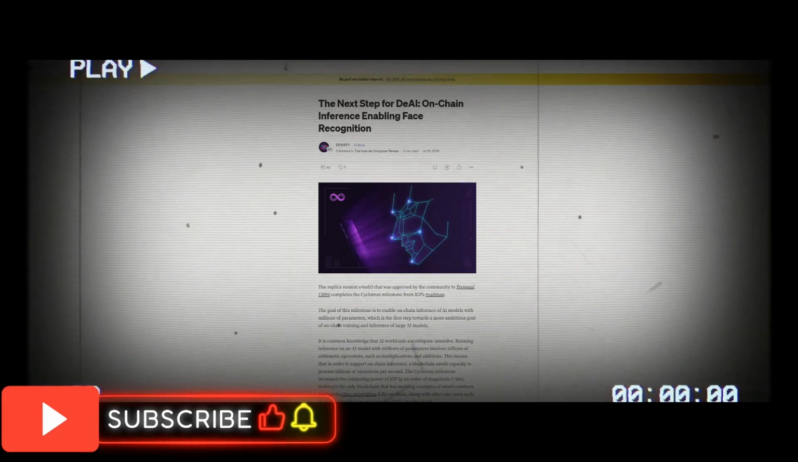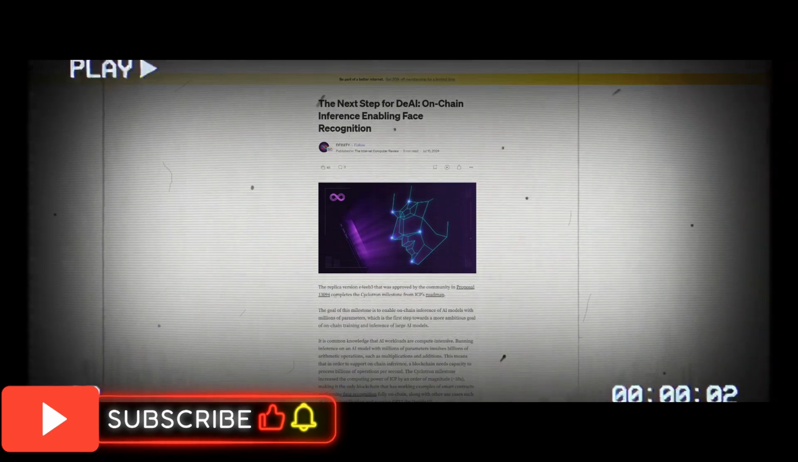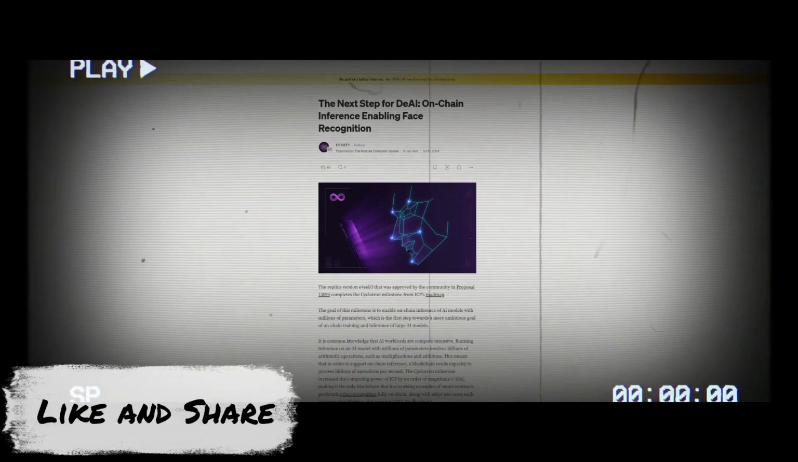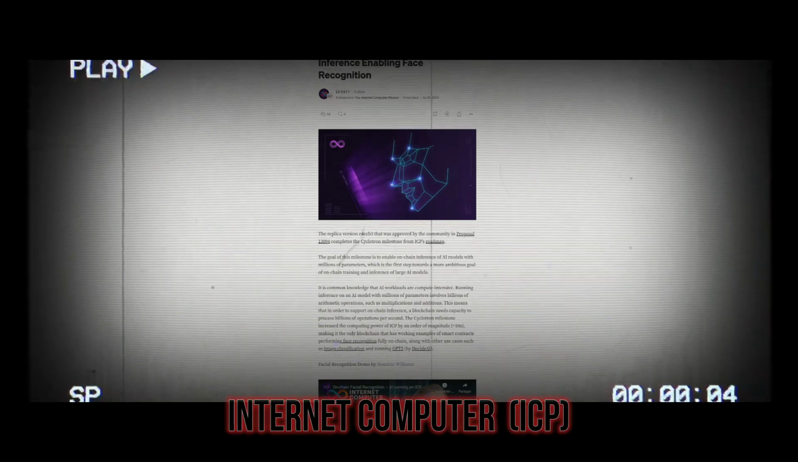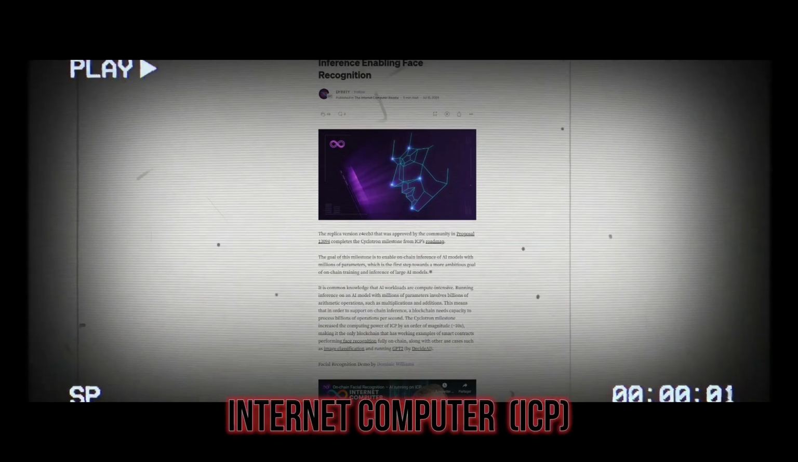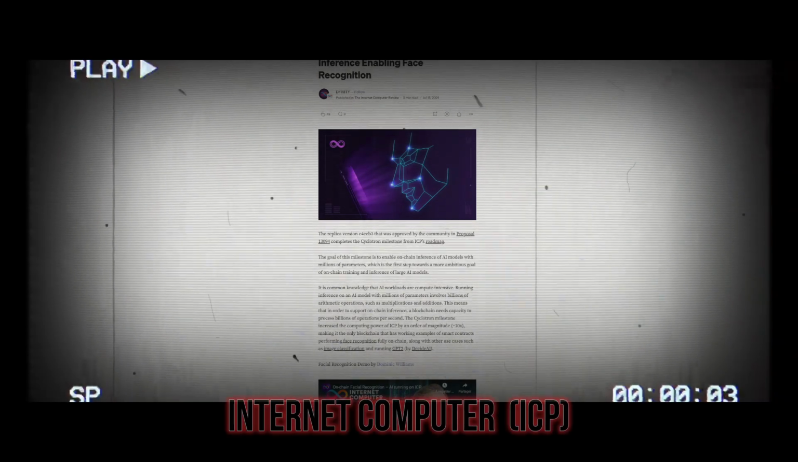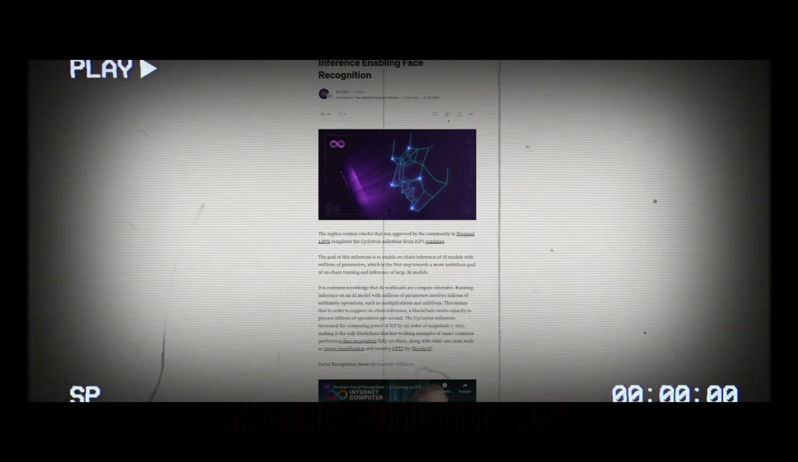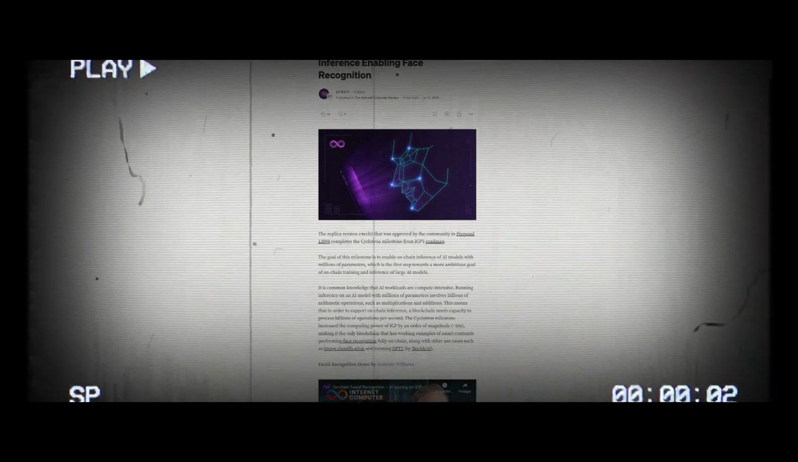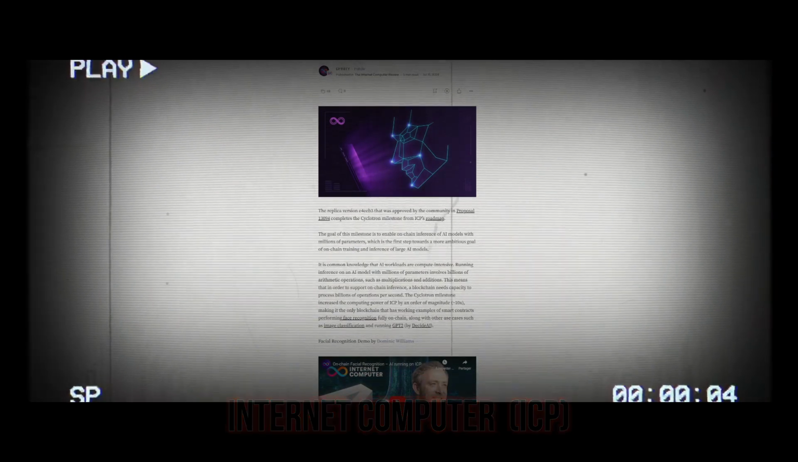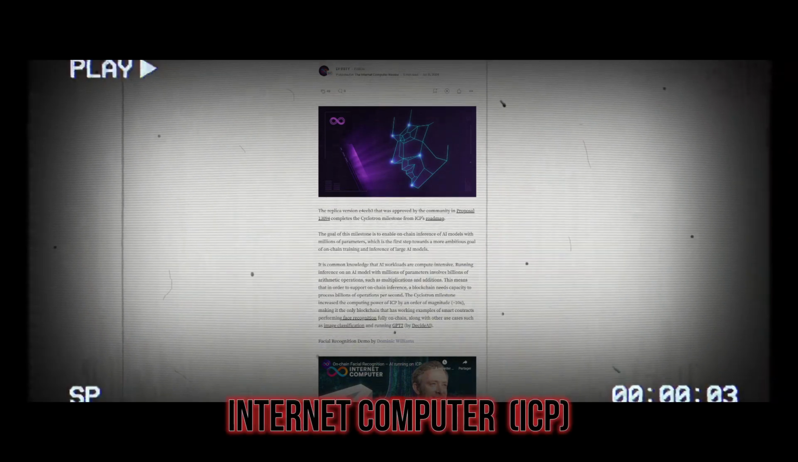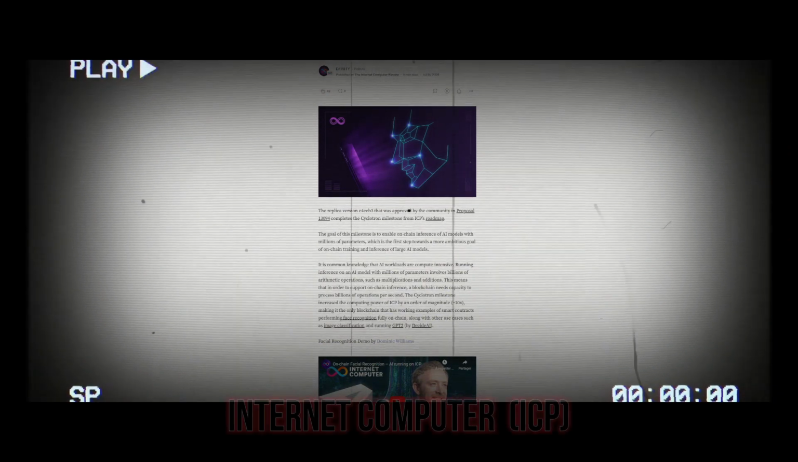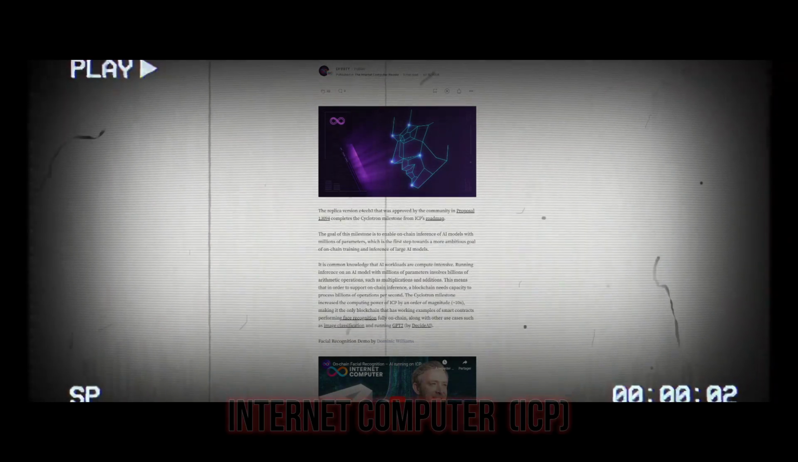The next step for DeAI, on-chain inference enabling face recognition. Dfinity, published in the Internet Computer Review, 5 minutes read, July 15, 2024. The replica version E4EEB3 that was approved by the community in Proposal 13,094 completes the Cyclotron milestone from ICP's roadmap. The goal of this milestone is to enable on-chain inference of AI models with millions of parameters, which is the first step towards a more ambitious goal of on-chain training and inference of large AI models.